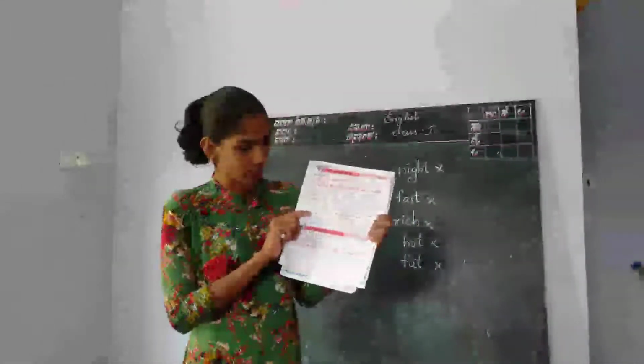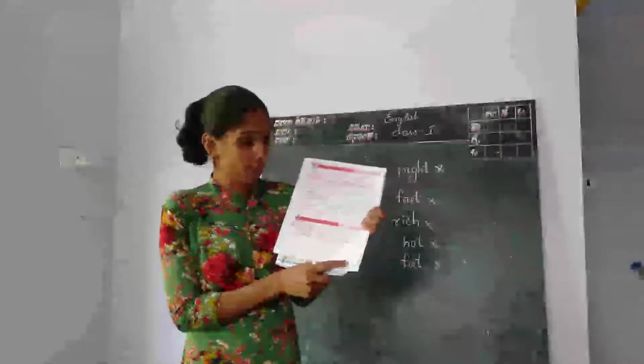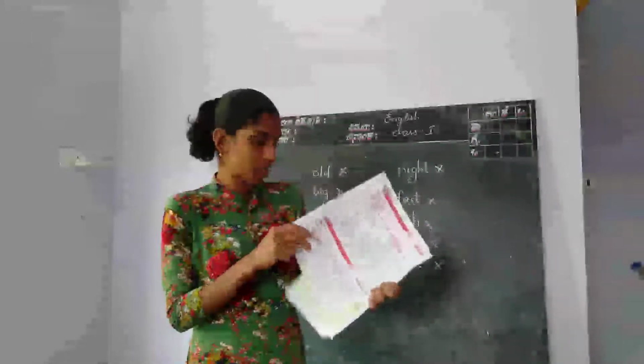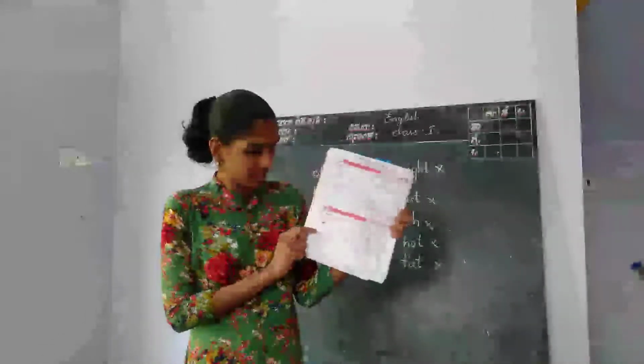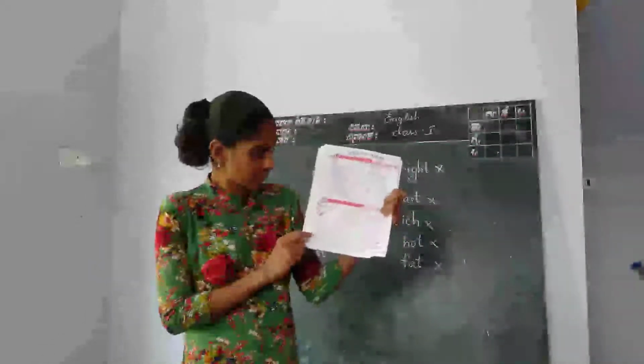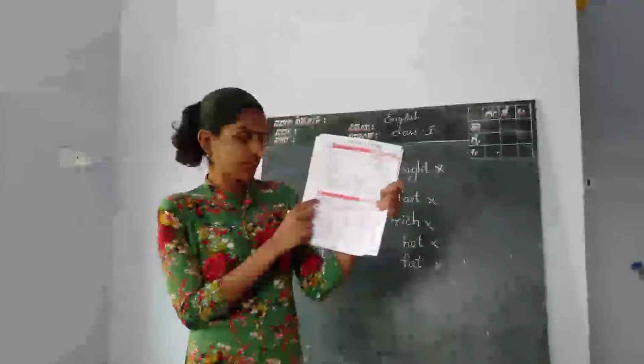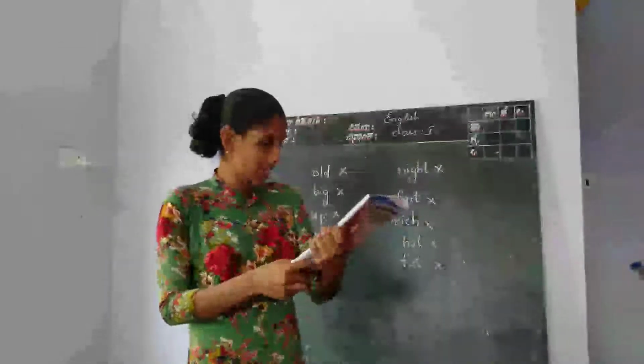Okay. Here is an activity regarding the short E sound in your workbook. I request you to open your workbook also, page number 8. There is an activity regarding the short E sound. What is the activity?